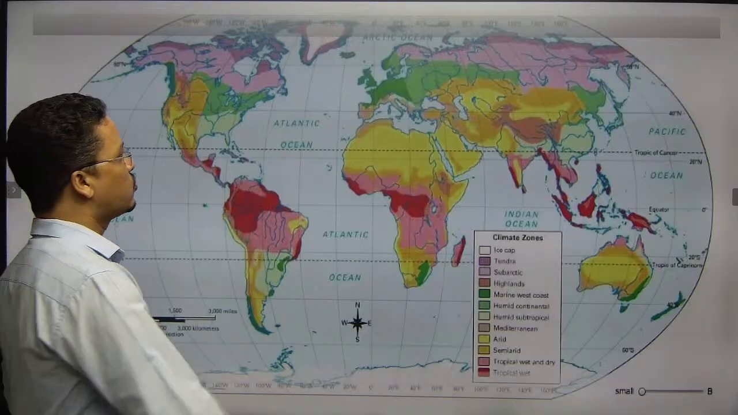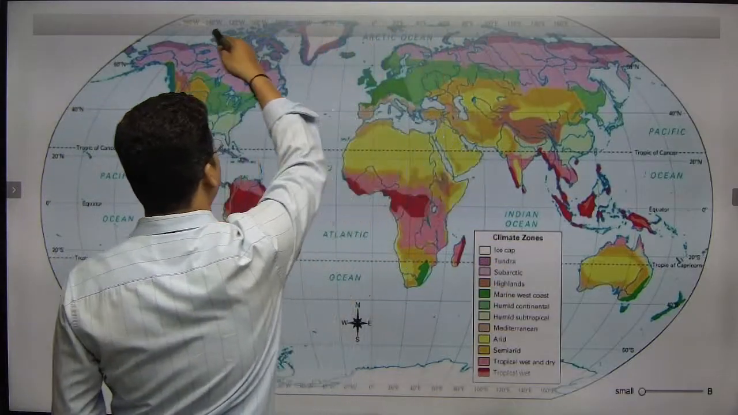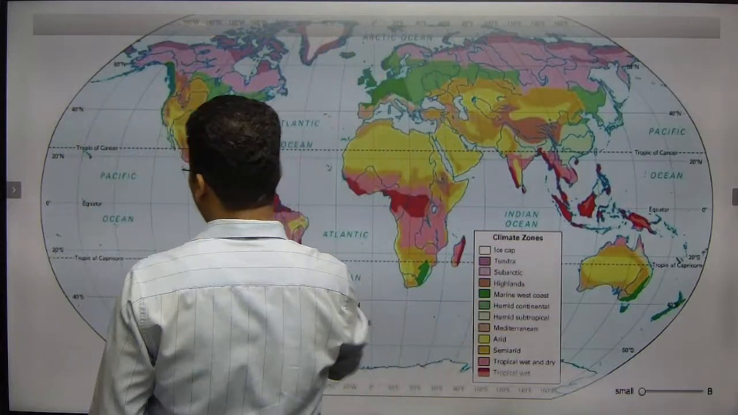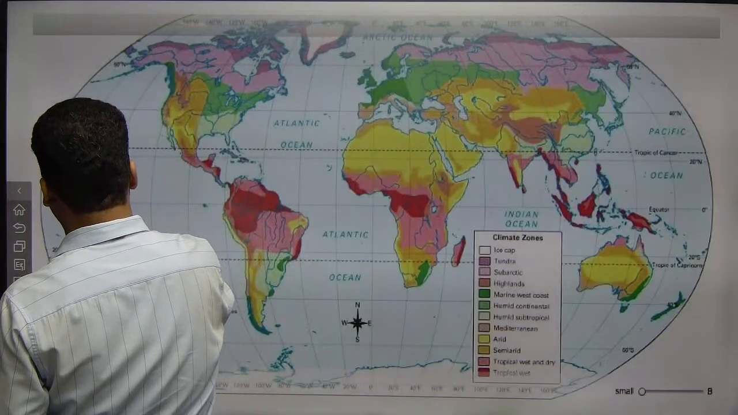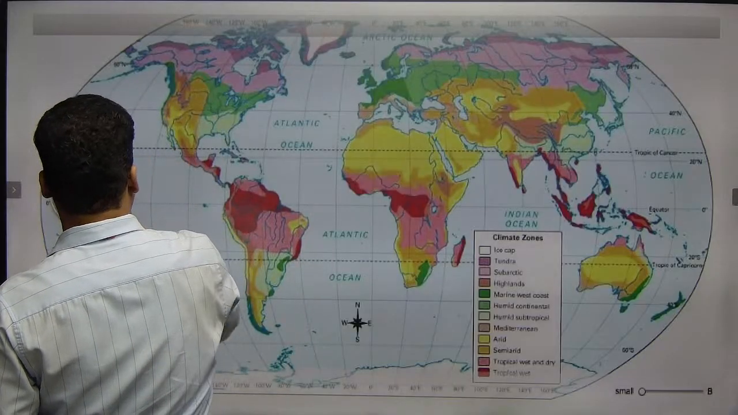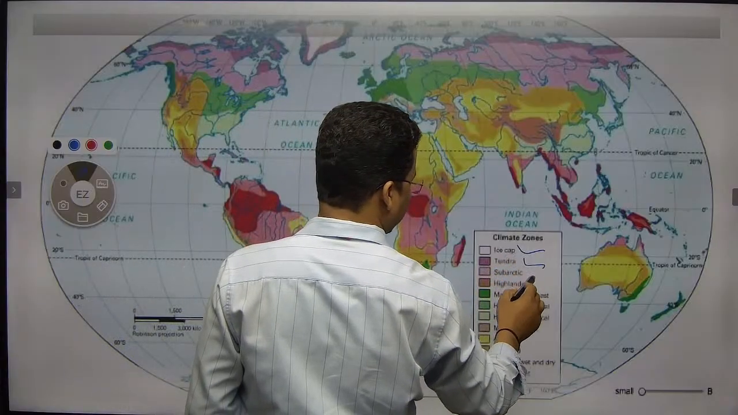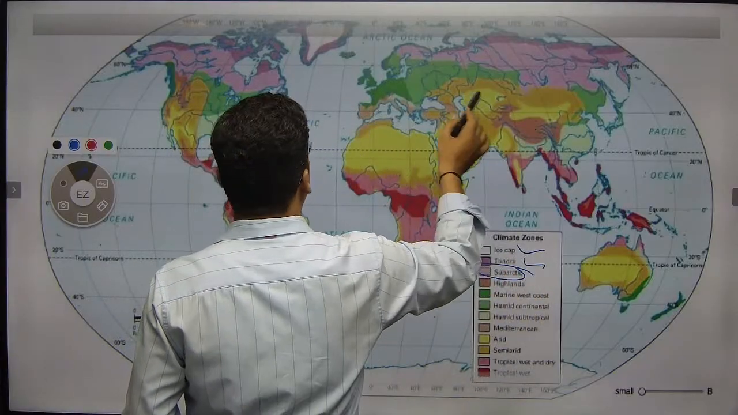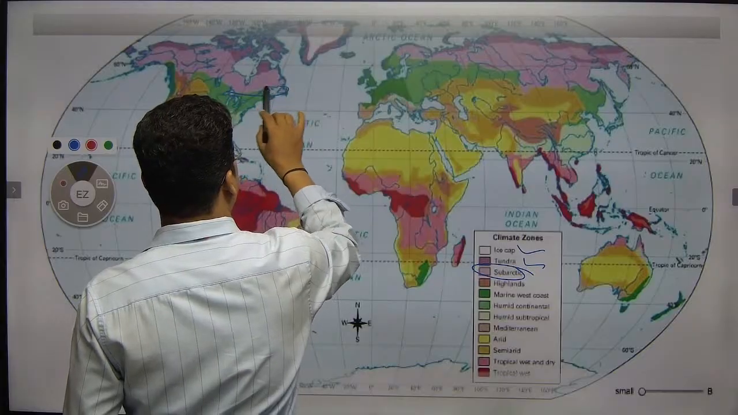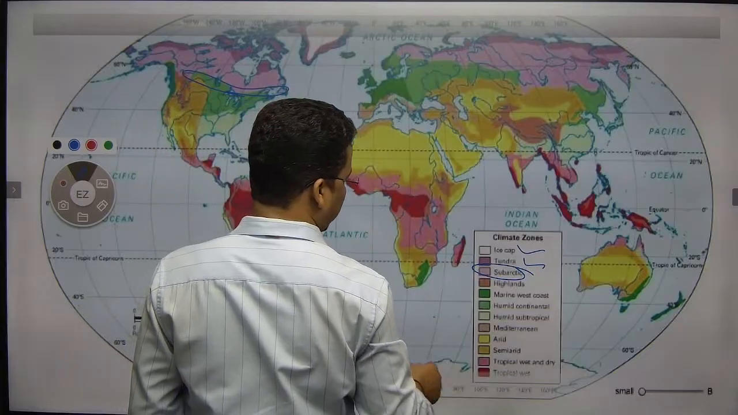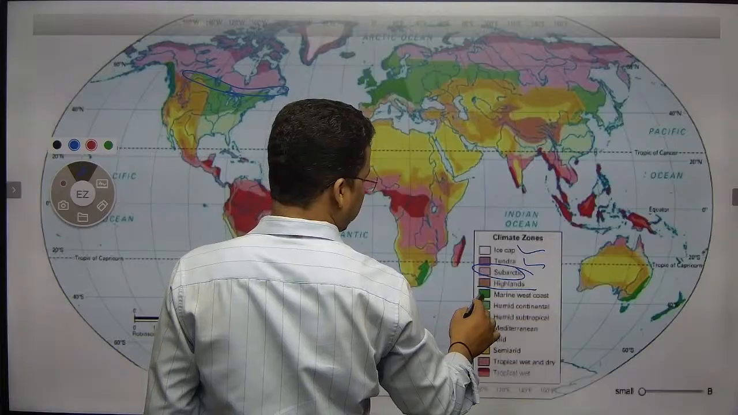Here you can see the tundra region. This is the tundra region. Here is all about the tundra region, that we have discussed in the previous slide. We have discussed ice cap, then tundra, then subarctic climate would be there. So these are the subarctic conditions also. Then highland will be there, then marine type of climate.